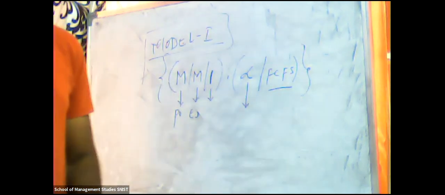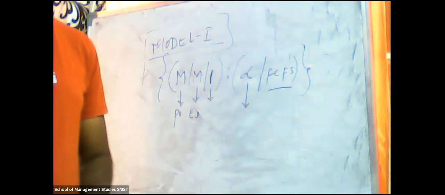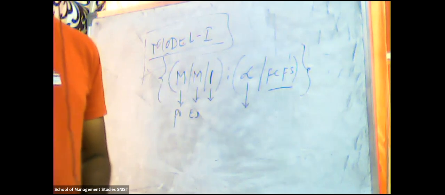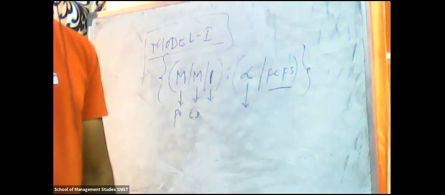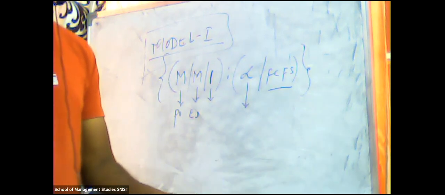99.99% you will get questions from this model itself in queuing. 99.99% you are going to get questions in this model only, right? And what you have to do, I say to you: you should know the notations and at the same time the queuing equations.